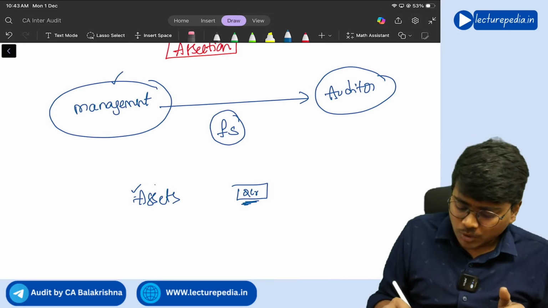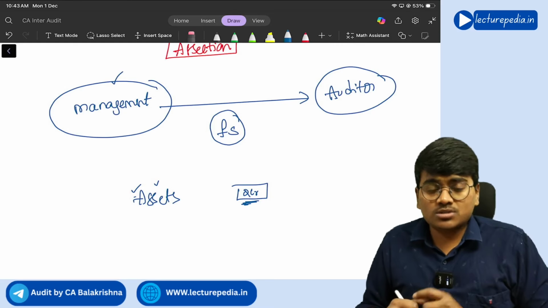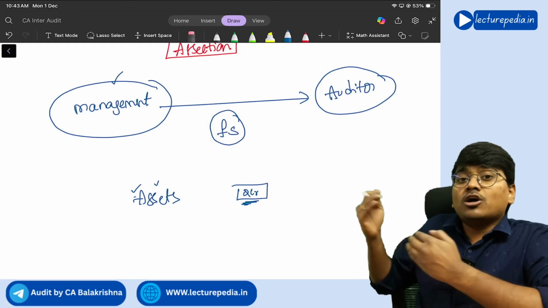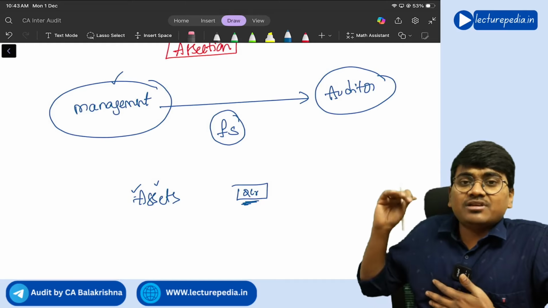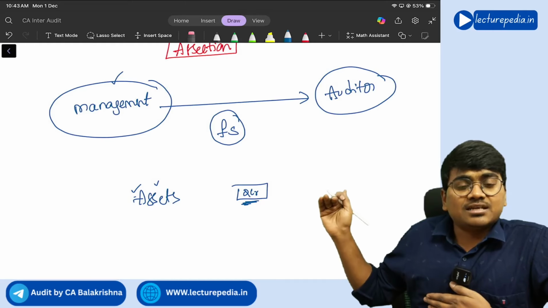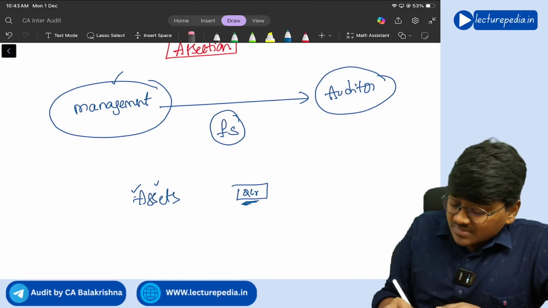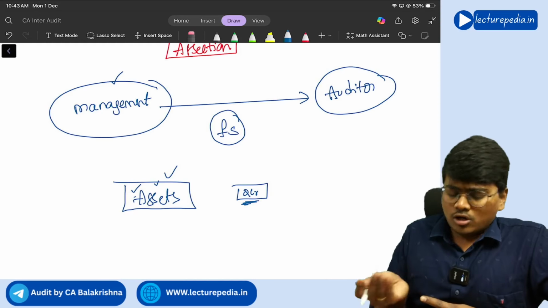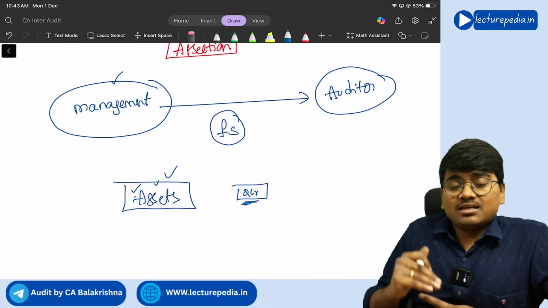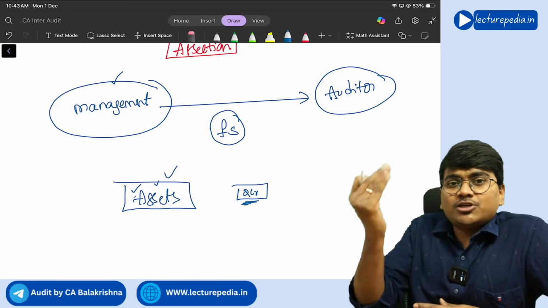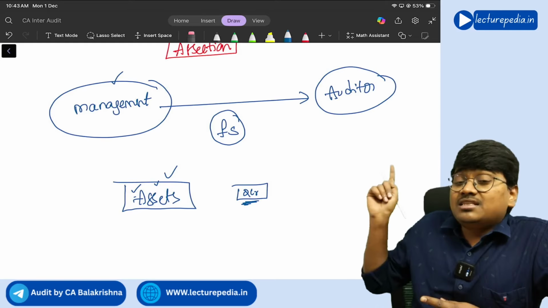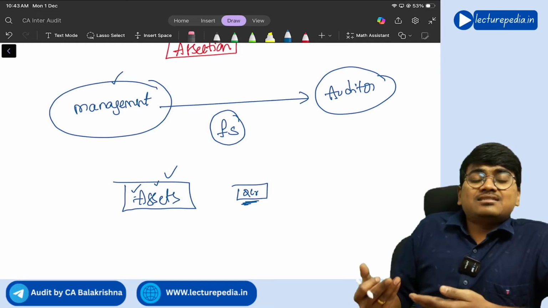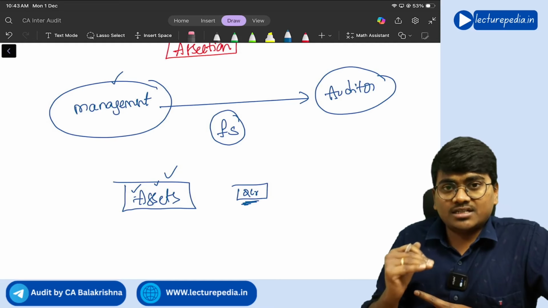Similarly, if it is showing assets in its books of accounts, it is also making an assertion that those assets belong to the entity. Entity is having right over those assets. Next, if it is showing assets in the books of accounts or in the balance sheet, it means that the entity is making an assertion to the auditor that these assets are really in existence. Nothing but existence assertion. Getting it?